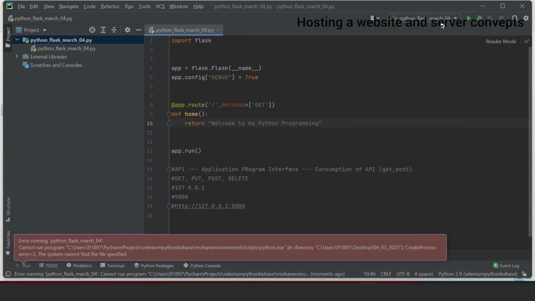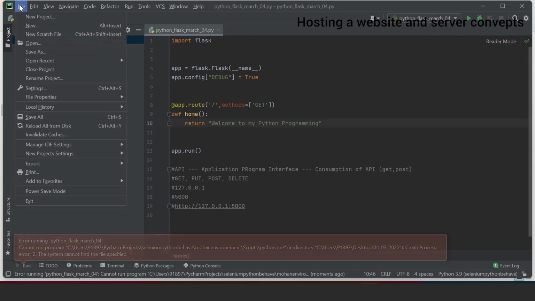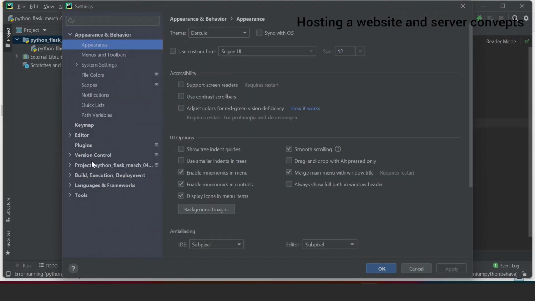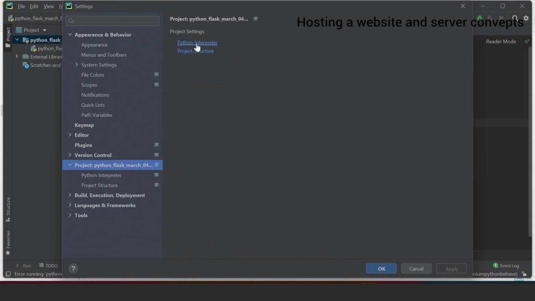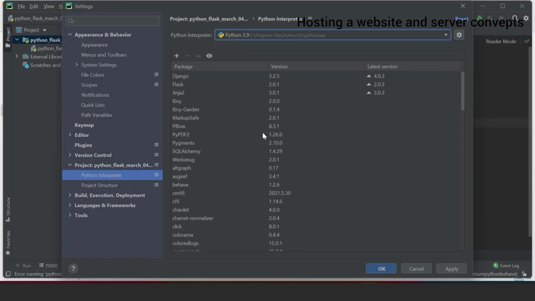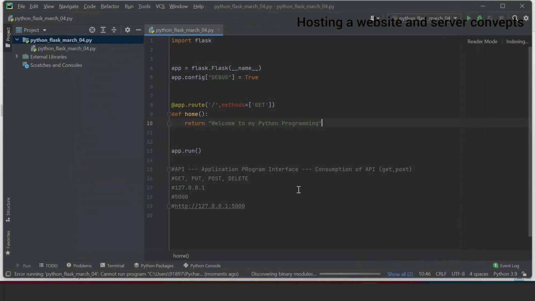Now it's the same issue. I need to set the interpreter here. So settings, Python interpreter. Okay, it is taking the default one. Treat it as a Flask client. Give me some seconds. Look at that, it is discovering the basic files to be added along with this Flask application.